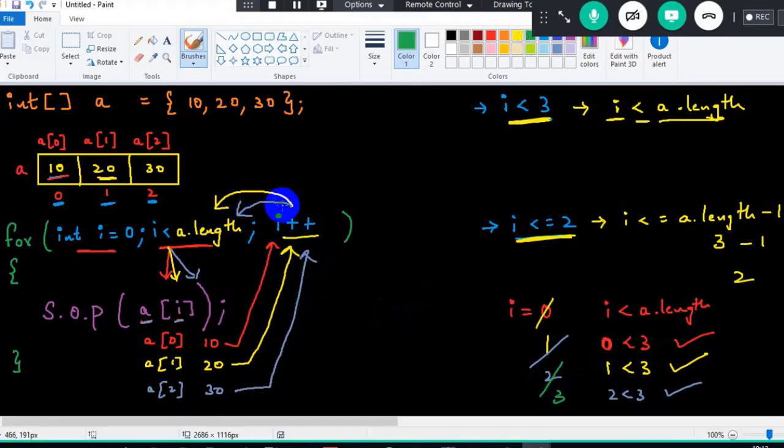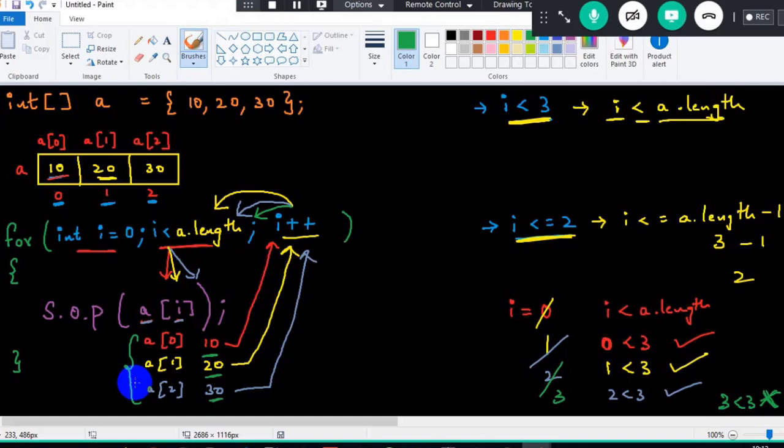Now I value will become 3. Check the condition again. Is 3 lesser than 3? No, stop it. I have successfully traversed the array elements. 10, 20, 30 will get printed. Got the clarity? So this is how, in order to fetch the array elements or traverse the array elements,